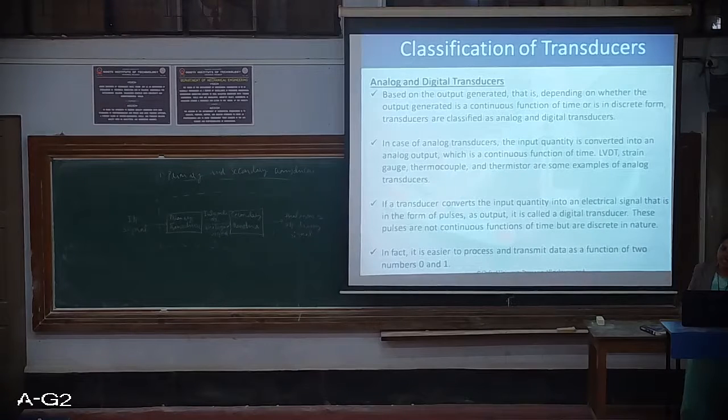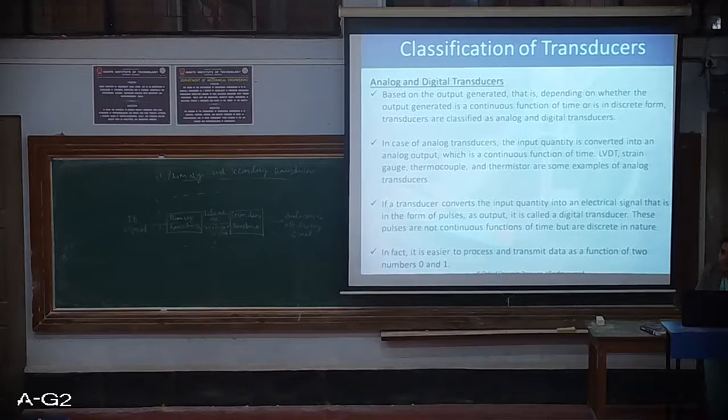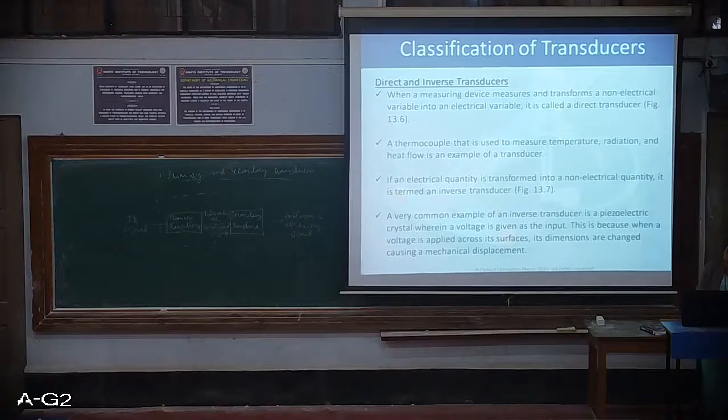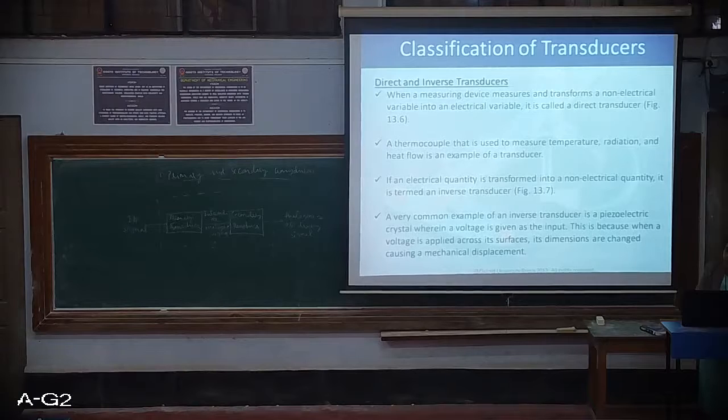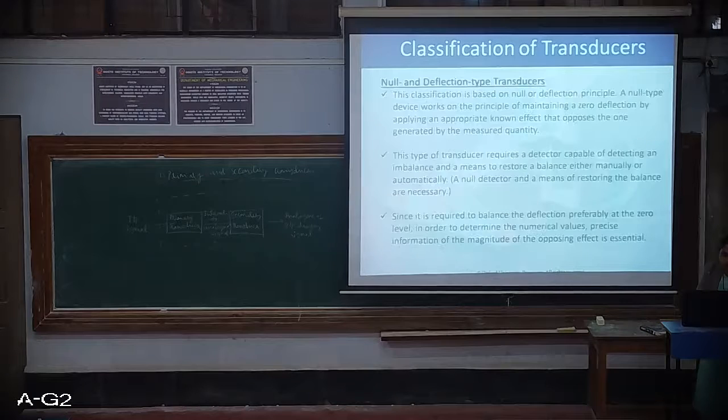Next are analog and digital transducers, based on the type of output. Next, direct and inverse transducers, meaning how signals are converted from electrical to non-electrical and non-electrical to electrical. And next, null and deflection type, based on how the readings are taken.